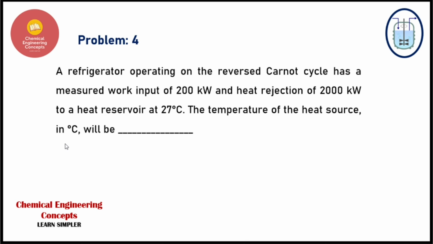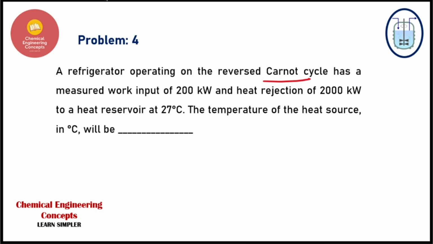So guys, let's see this problem number 4. The problem says that we have a refrigerator which is operating on a reversed Carnot cycle. Please remember that it's a reversed Carnot cycle which has a measured work input of 200 kilowatts, and the heat rejection is 2000 kilowatts to the heat reservoir, which is at 27 degrees centigrade. The temperature of the heat source is to be determined here.